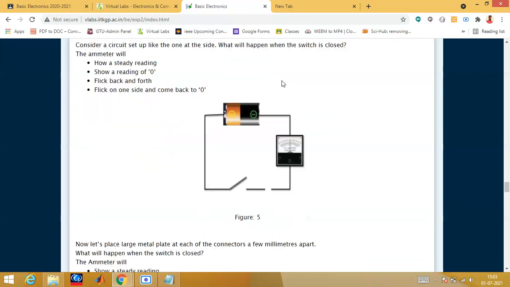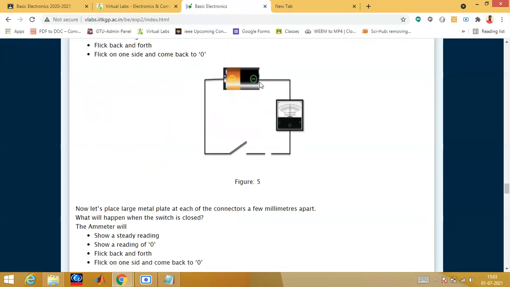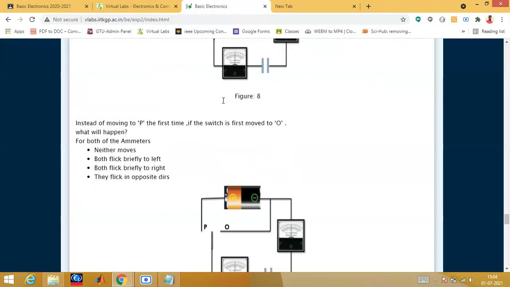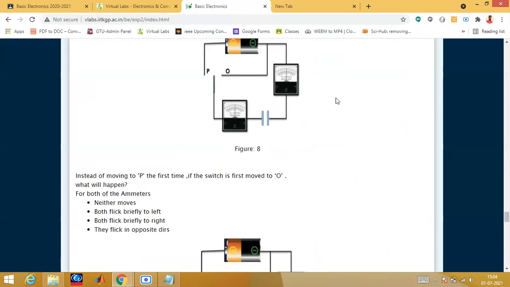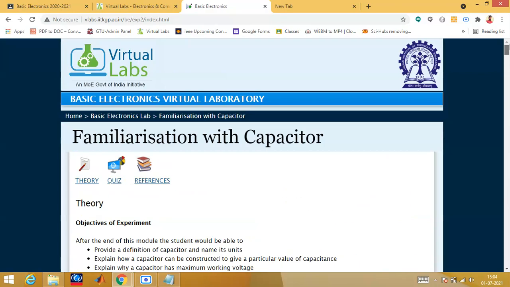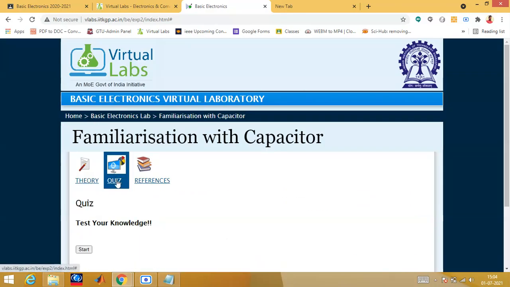You should also remember that capacitor will give you the voltages. So you can have a voltmeter, it will also give you current when it is a closed path, so current will flow, so you can connect an ammeter. You can measure. These few questions from here can be asked in exam. And then you can also see the quiz.